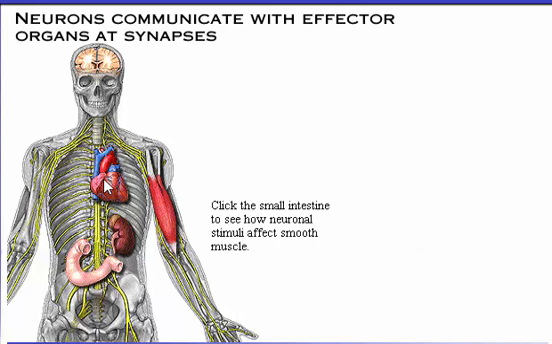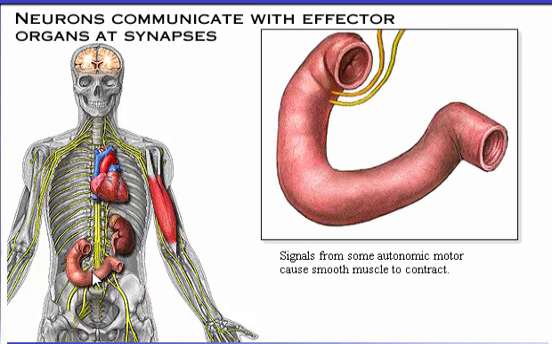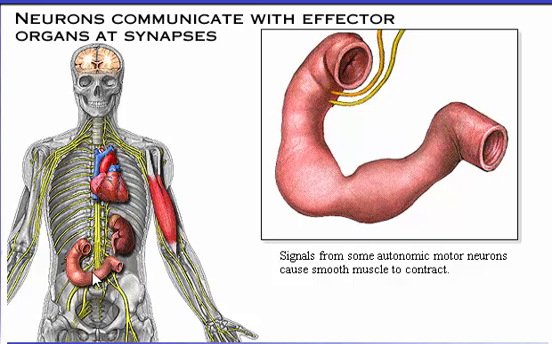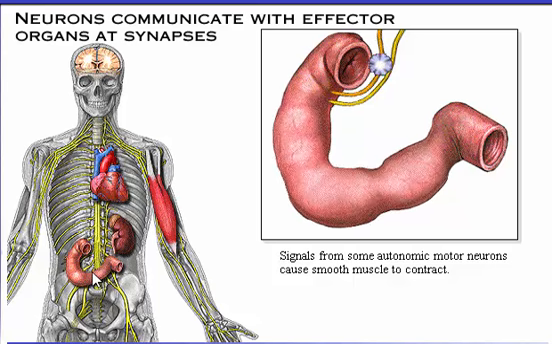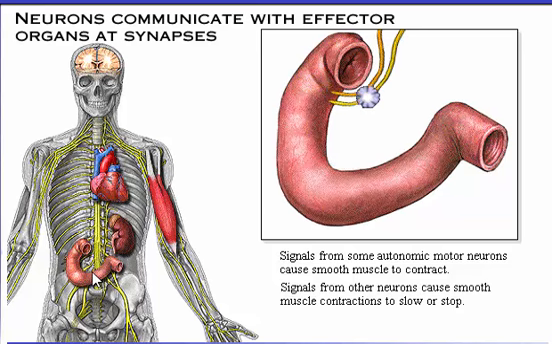Click the small intestine to see how neuronal stimuli affect smooth muscle. Signals from some autonomic motor neurons cause smooth muscle to contract. Signals from other neurons cause smooth muscle contractions to slow or stop. Action potentials to smooth muscle may excite or inhibit it.